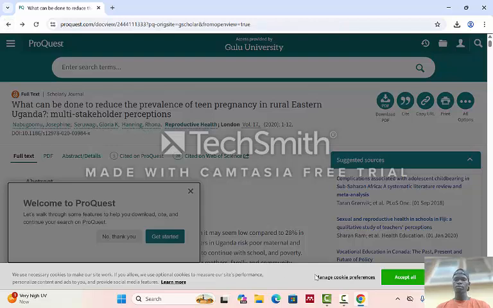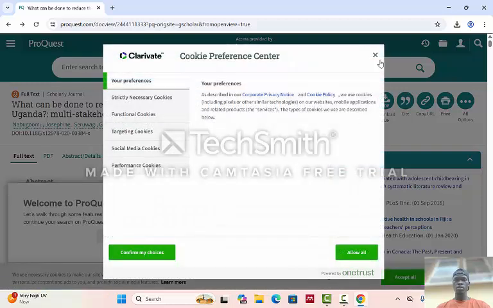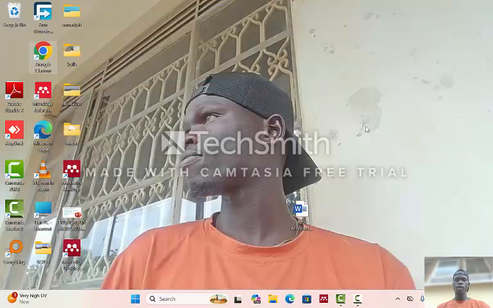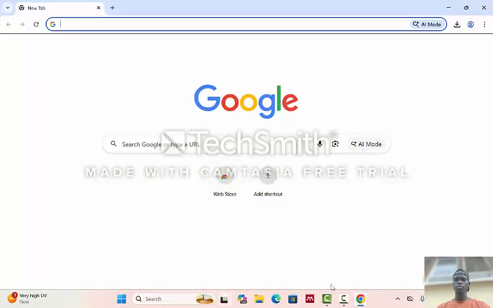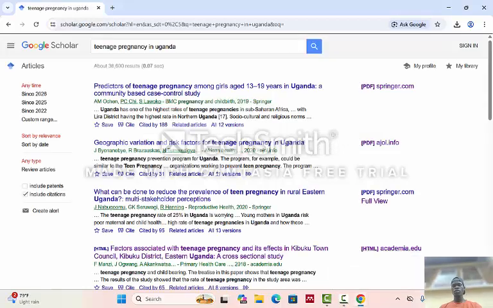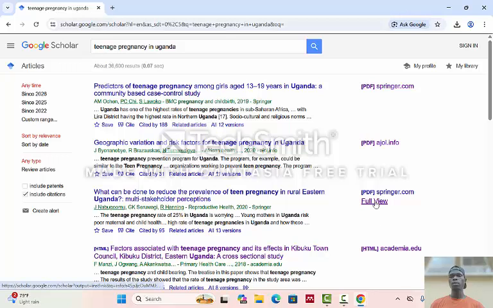Let me take you to where we can have it. First of all, we have come back to where it was at first. So this is where, in case you want to download it, you use those options and save it in your folder. That's how you will be saving it.